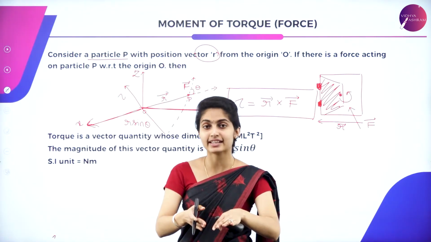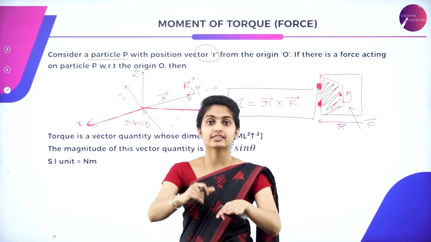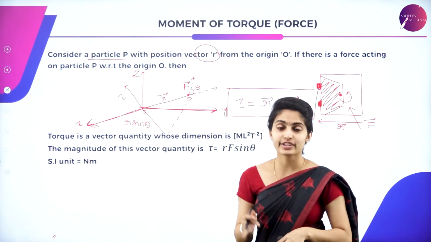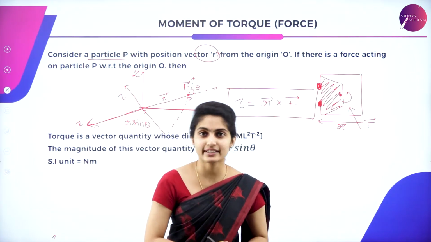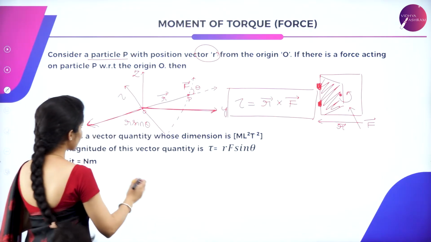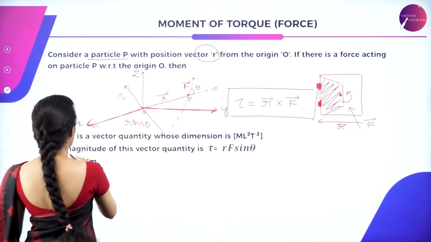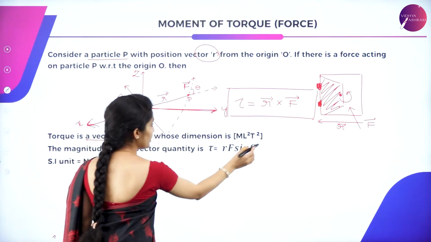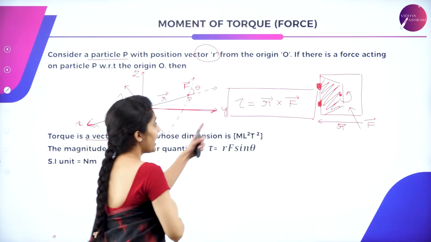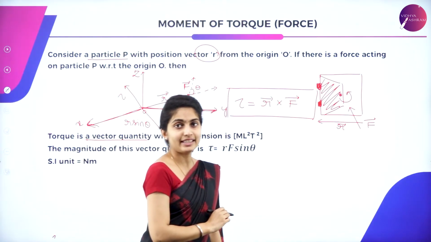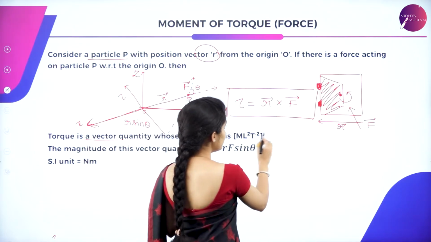It is the Z axis. So on the Z axis you can see the torque effect, which can be given by the right hand thumb rule. Okay, so the torque is acting perpendicular to this XY plane. So torque is a vector quantity whose dimension is given by M L square T to the power minus 2.